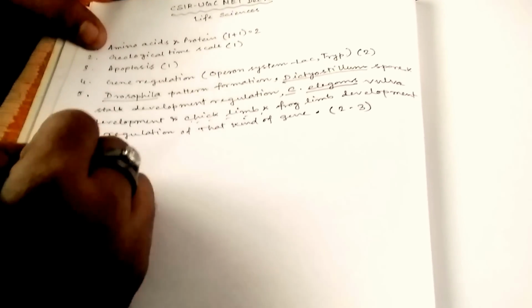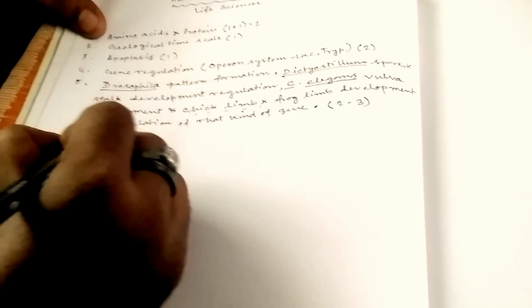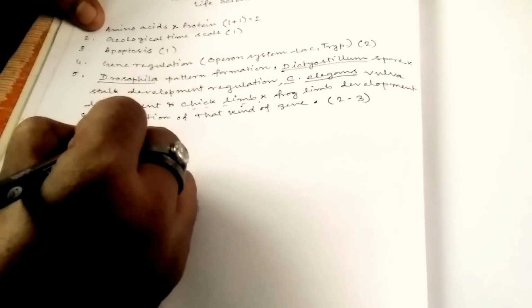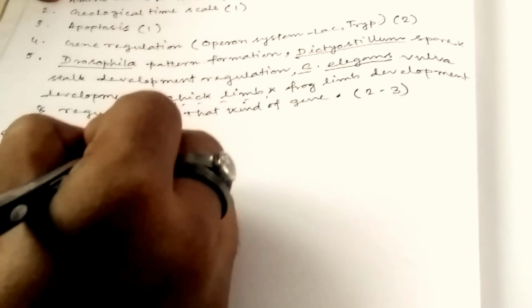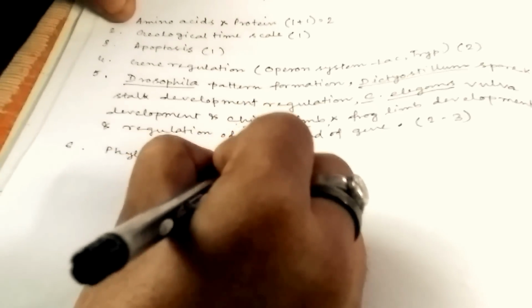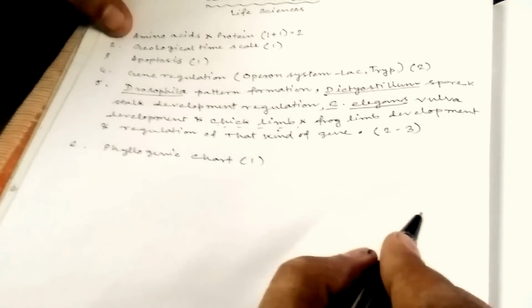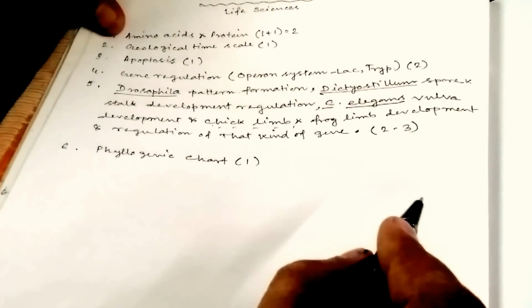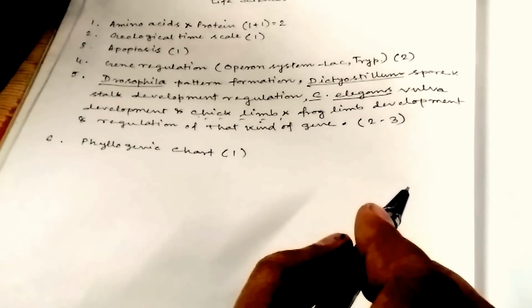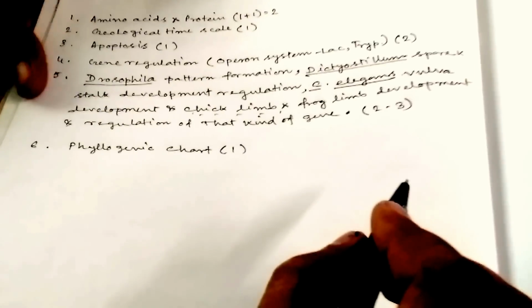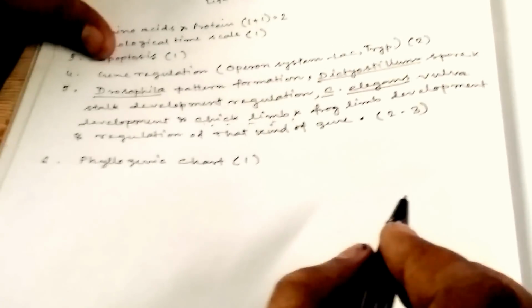Come to point 6, phylogenetic chart. You can get one question for Group C. Phylogenetic charts come in various types and modes, so you have to prepare for that, and you can get one question from phylogenetic chart.